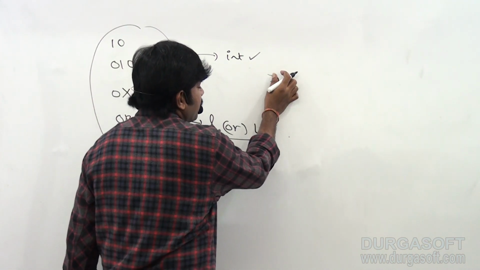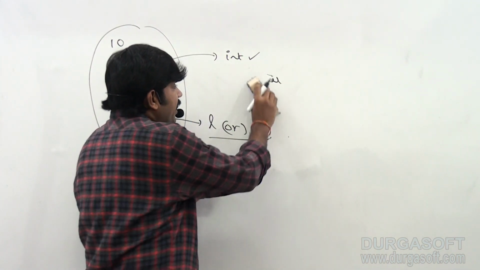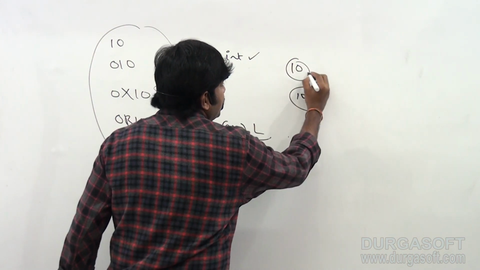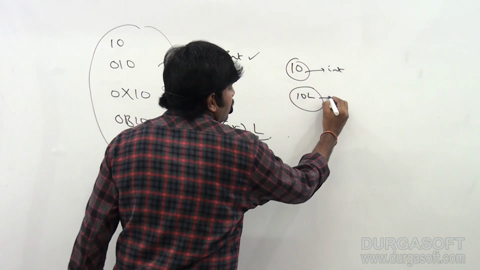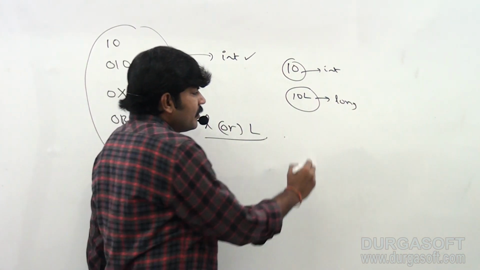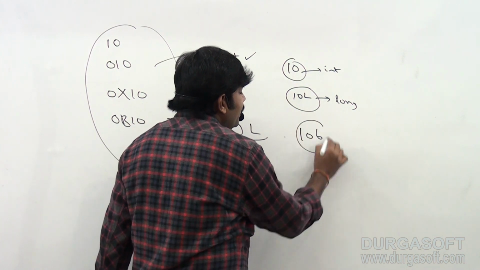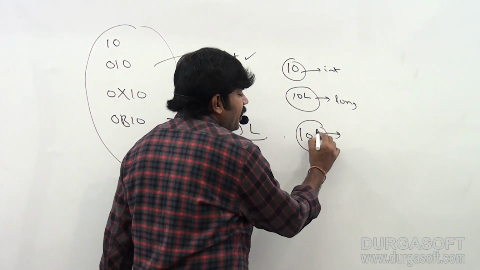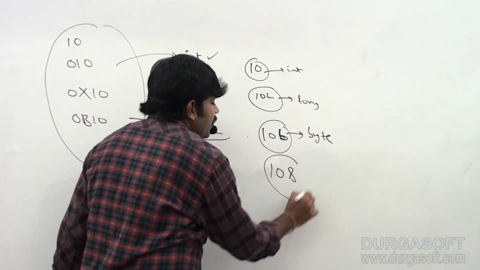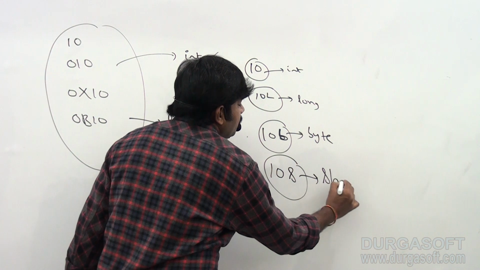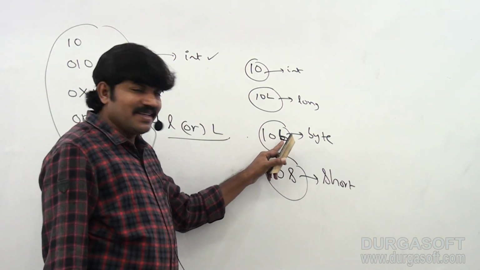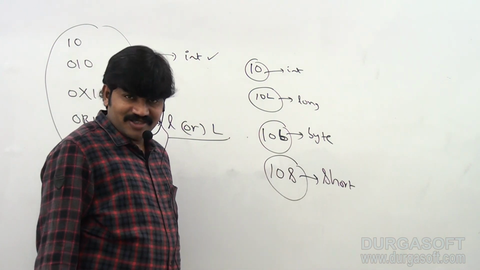Sir, here just observe, 10 means by default int type. 10L means it is a long type. Just now I told. Can I use 10B to mean byte type and 10S to mean short type? Respond: 10B and 10S, short type.